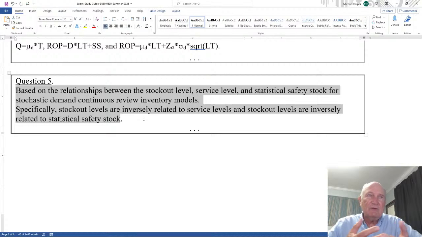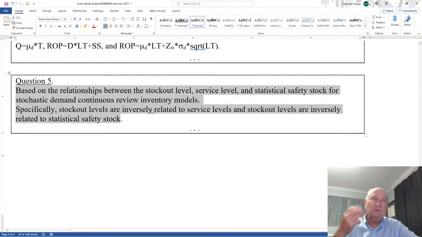If the service level increases, what happens to safety stock? Do you order earlier? Do you order later? What happens to ROP if your stockout level goes up or your service level goes up? What does that do to the safety stock, to the ROP, and do you order earlier or later? Those are the questions I'm asking on this one.